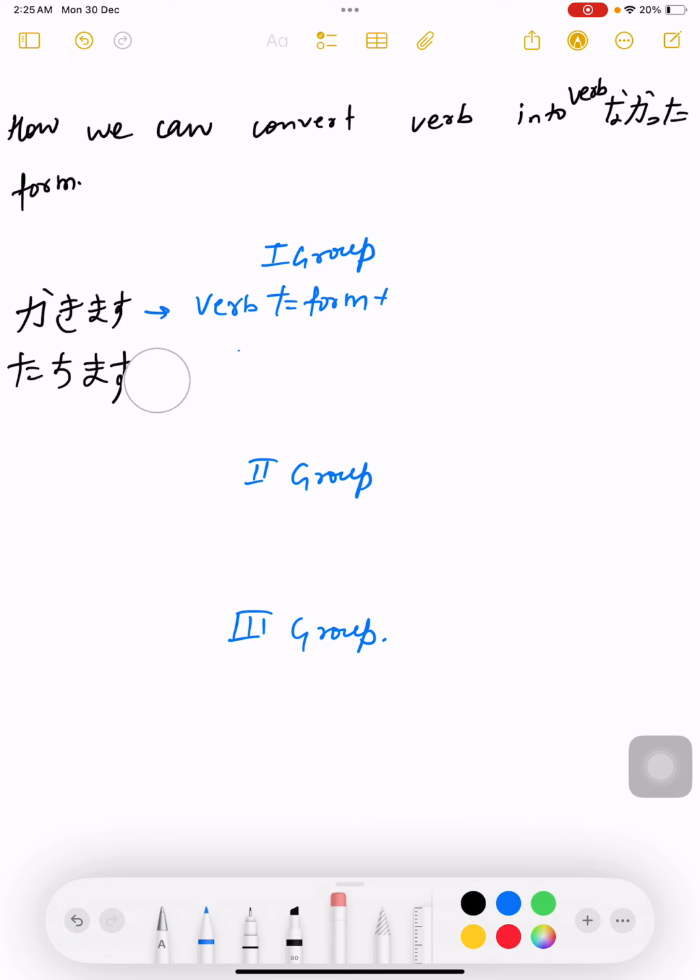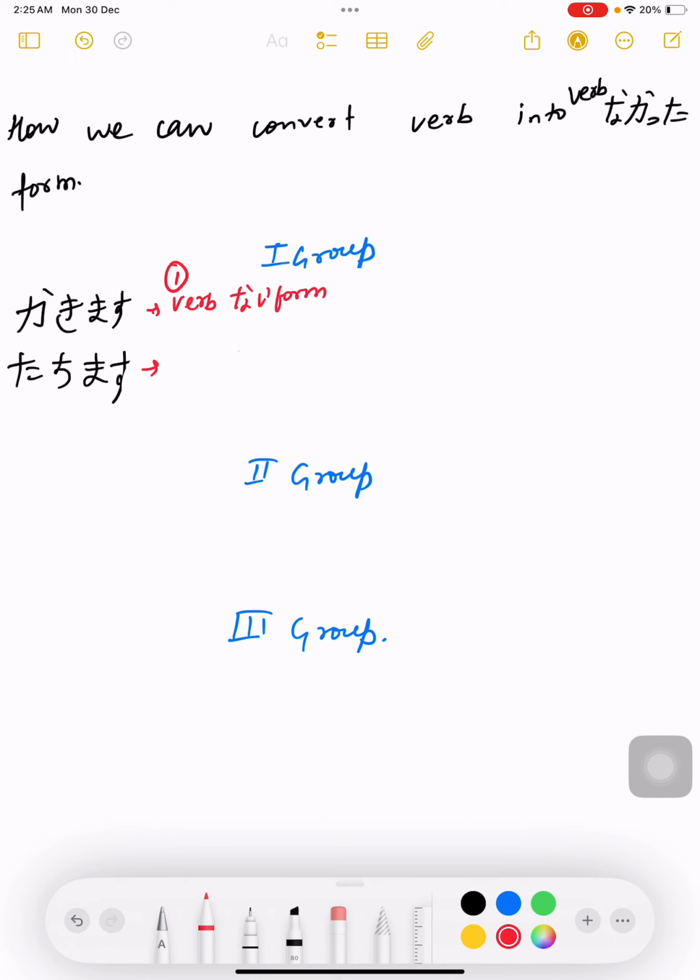I'm erasing it. So what you need to do if you want to convert the verb into nakatta form. So first rule, change the verb into nai form. First we need to change into nai form.